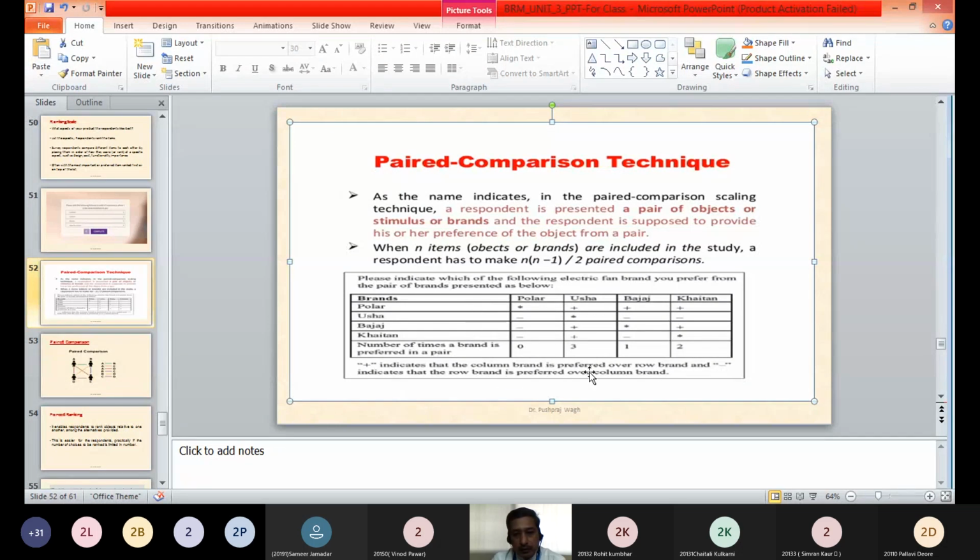And the negative or the dash sign indicates that the row brand is preferred over the column brand. So in this third column and second row, the dash or minus sign is there, which means that the row brand is preferred over the column brand. That means Usha is preferred over Bajaj. Are you getting this?